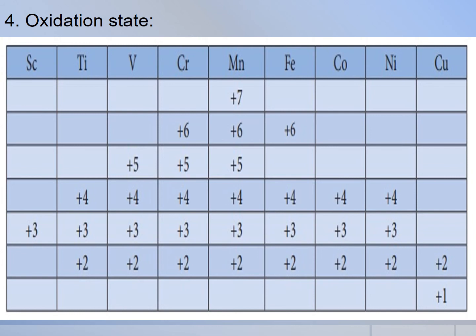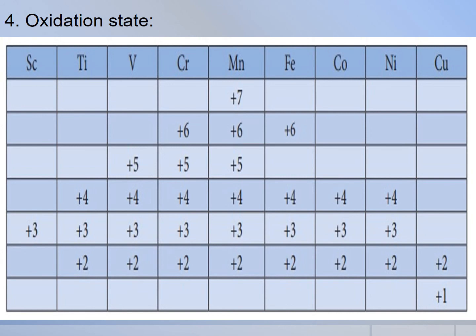For example, the first element scandium has only one oxidation state, that is +3. The middle element Mn has six different oxidation states, that is +2 to +7. The last element copper shows +1 and +2 oxidation states only. The relative stability of different oxidation states of 3d metals is correlated with the extra stability of half-filled and fully filled electronic configurations. Understood?